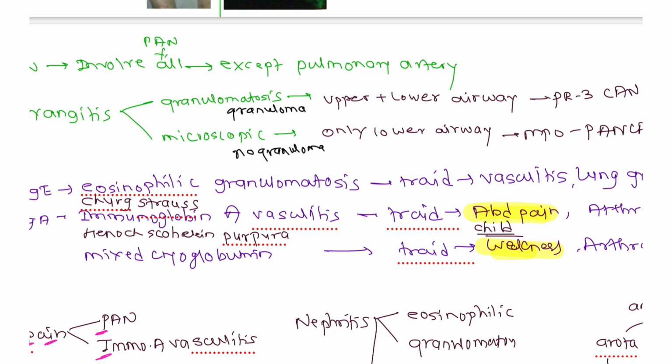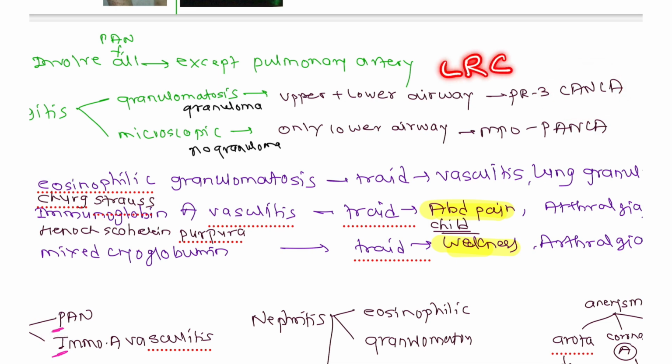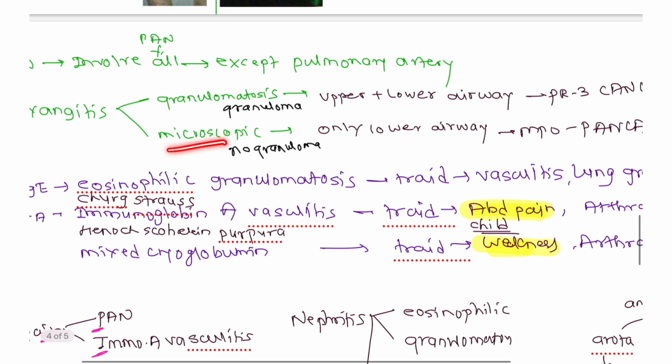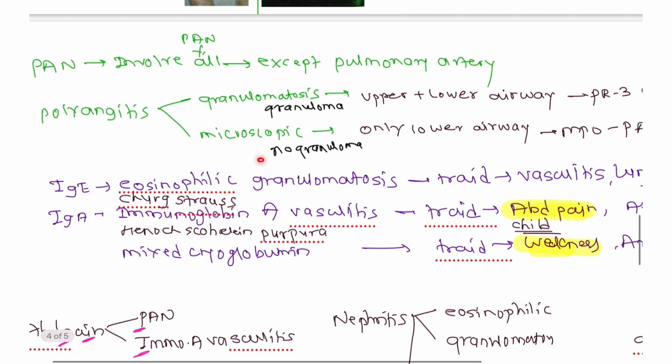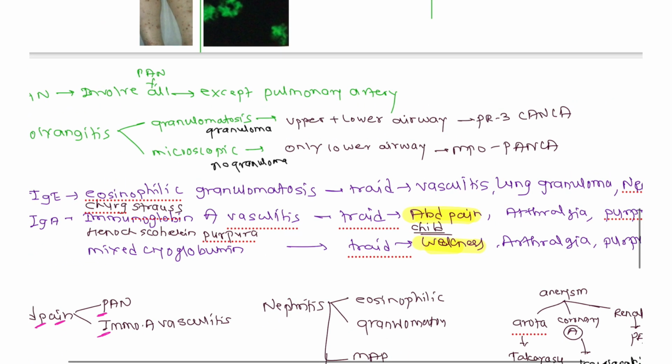Here the upper plus lower respiratory tract is going to be involved, and this is C-ANCA positive. I have told you the lung involvement, renal involvement, and this is C-ANCA positive. This is microscopic polyangiitis, which has no granuloma, in which only the lower respiratory tract is involved, and this is P-ANCA positive. You have to remember these points.